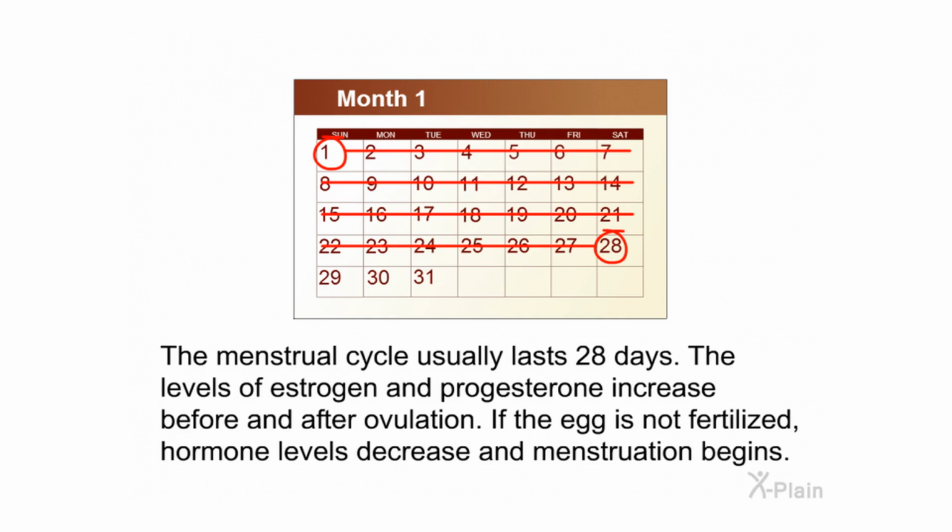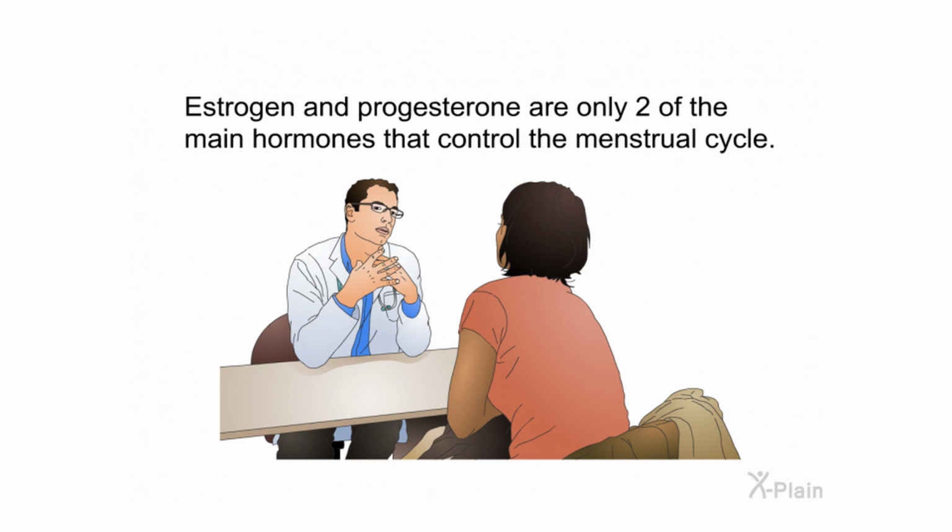The menstrual cycle usually lasts 28 days. The levels of estrogen and progesterone increase before and after ovulation. If the egg is not fertilized, hormone levels decrease and menstruation begins. Estrogen and progesterone are only two of the main hormones that control the menstrual cycle.